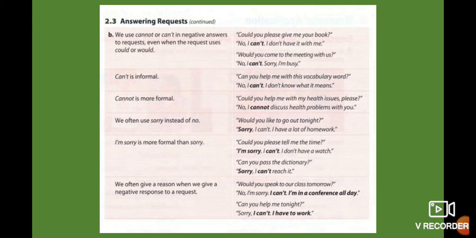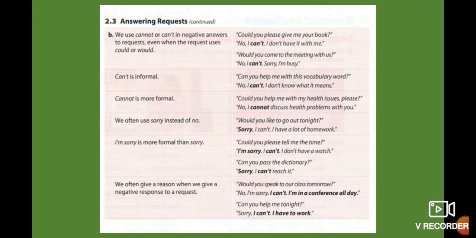We often use sorry instead of no. Would you like to go out tonight? Sorry, I can't. You don't say no, I can't. So, sorry. This one is very formal. It's more polite that you answer in that form. Sorry, I can't. I have a lot of homework. And I'm sorry is more formal than sorry. Could you please tell me the time? I'm sorry, I can't. I don't have a watch.